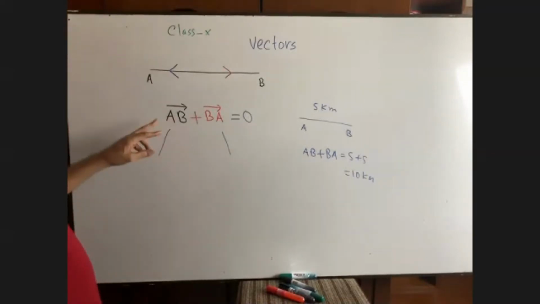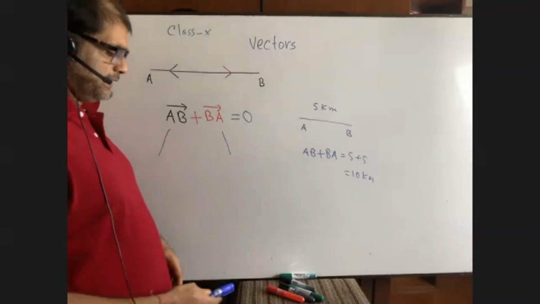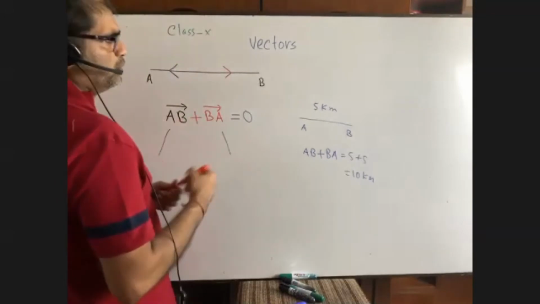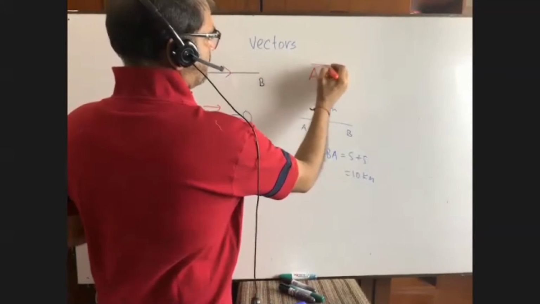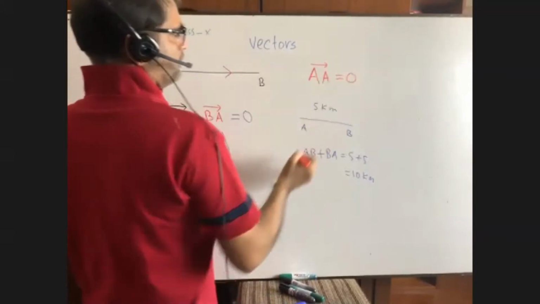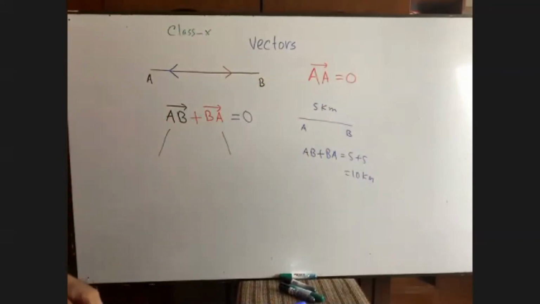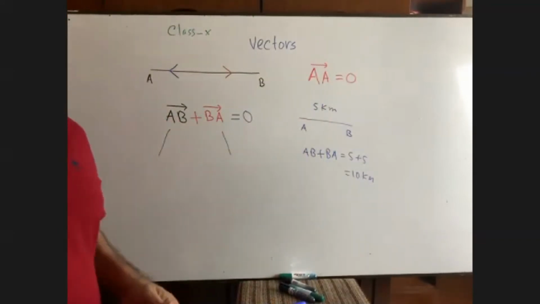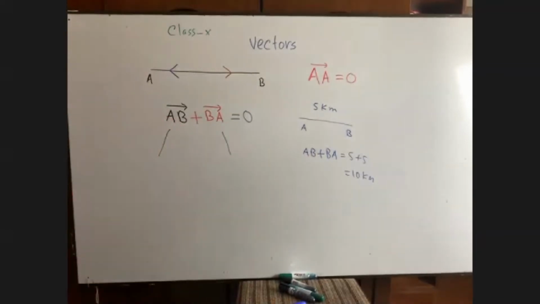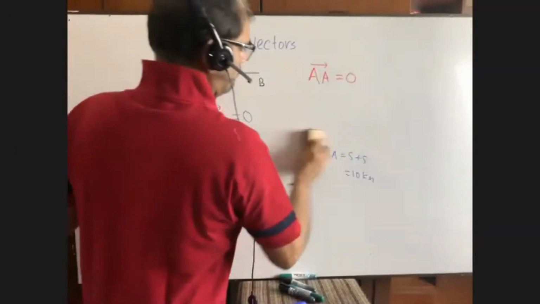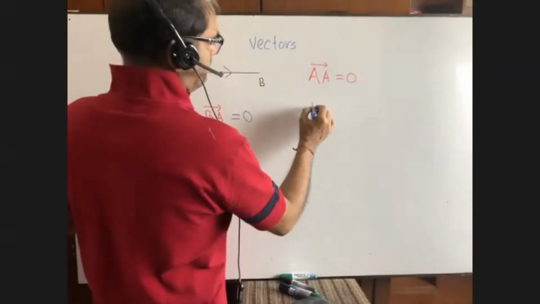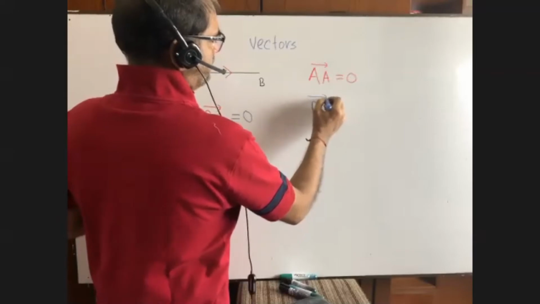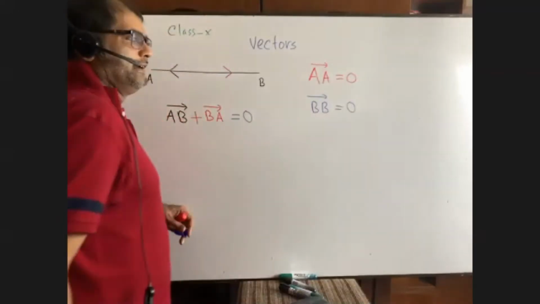You see, my first position and my last position are at the same point. That means we can conclude here, that is A to A, you see, A to A is equal to 0. I was at the point A and at last I am also at the point A. That means it is 0. Similarly, we can write here B to B. It is also 0, right?